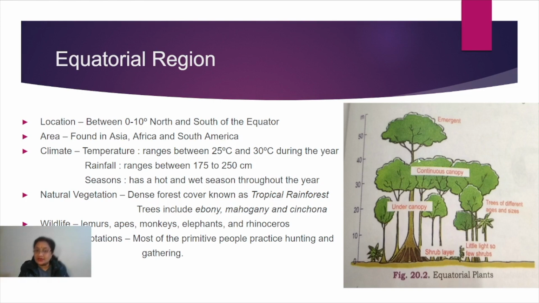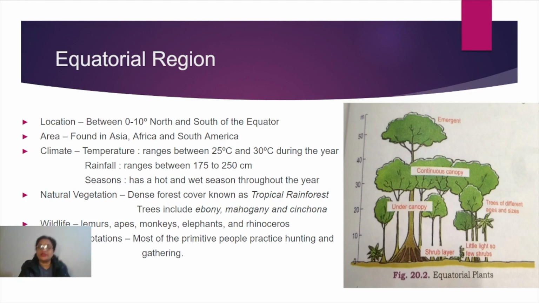Now the second layer, the next layer after this, is the continuous canopy. This is the layer in which almost the maximum number of trees have a height of 40 meters or so, right? And they are very dense.